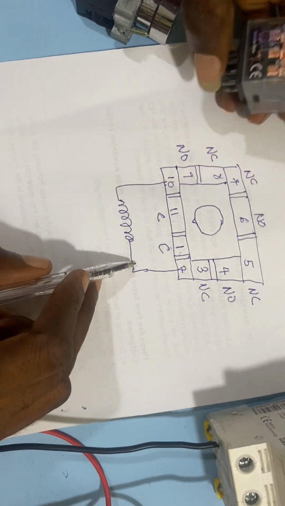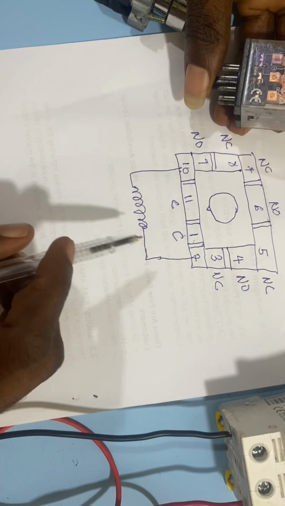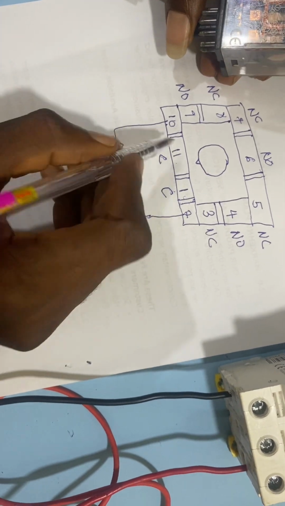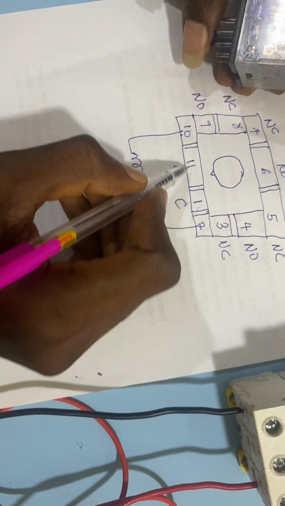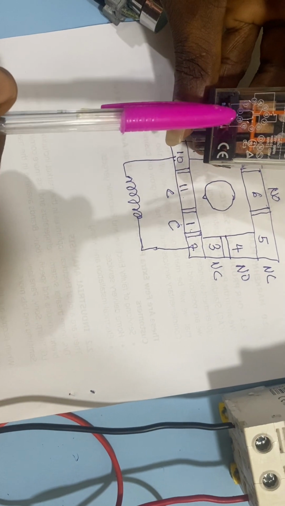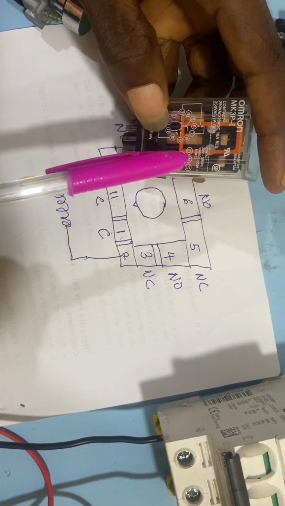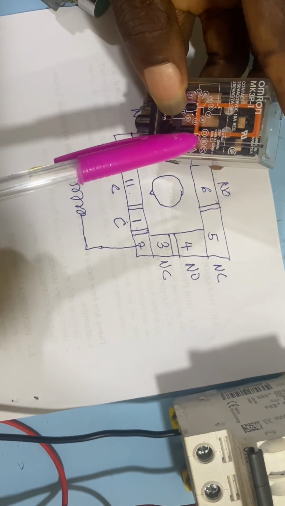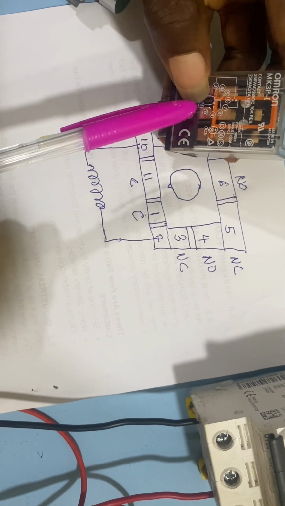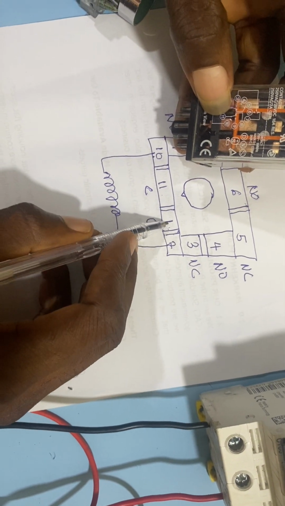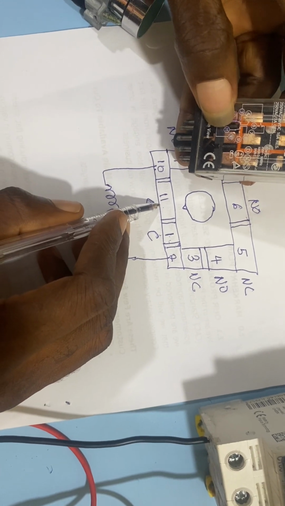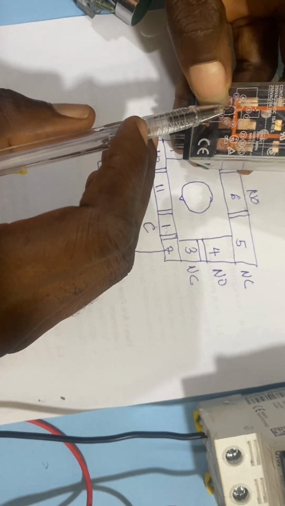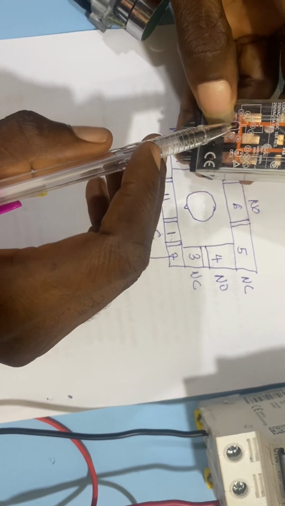Now when the coil contact of the relay is energized, what will happen is that all the normally open contacts connected to a common will close. Since 11 is normally closed to contact 8 and 9 is normally open to contact 8, and 11 is the common, if we loop a supply to 11, pin 9 will now turn normally closed and 8 will now turn normally open.